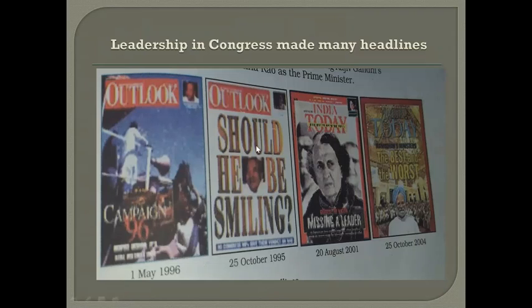This is just a picture to show you the leadership in Congress, which made many headlines of various leaderships that happened. This is the 1996 elections, then this is again 1995. You can see in 2001 she had died by that time, so the Congress was missing a leader. And then Manmohan Singh, he also ruled. So you can see the political magazines, they had come up with various pictures of prime ministers and leaderships of the Congress.